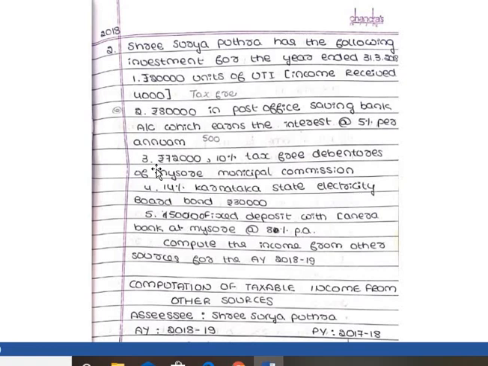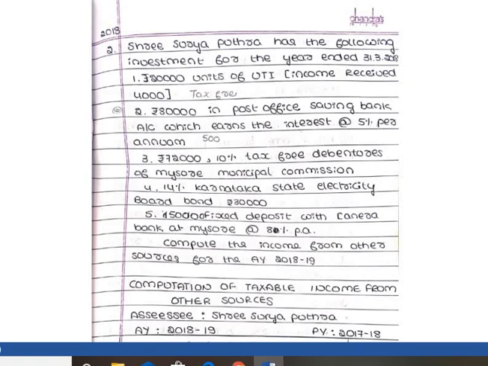Number 3, rupees 72,000, 10% tax free debentures of Mysuru Municipal Corporation. Fourth, 14% Karnataka State Electricity Board bond, rupees 30,000. Rupees 50,000 fixed deposit with Canara Bank at Mysore at 8% per annum. This is the 6 marks question which appeared in 2018.